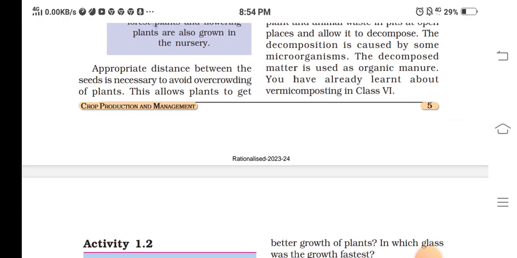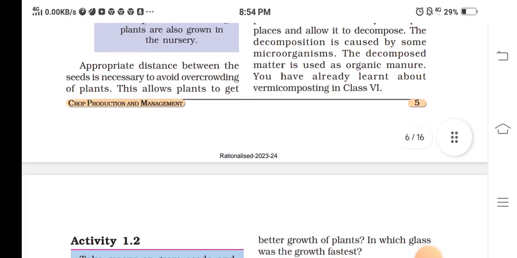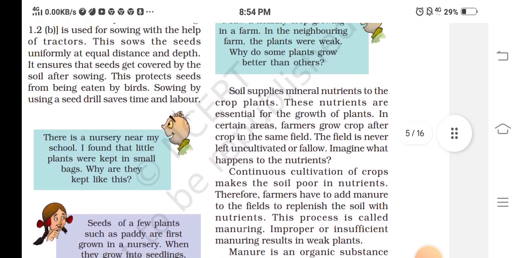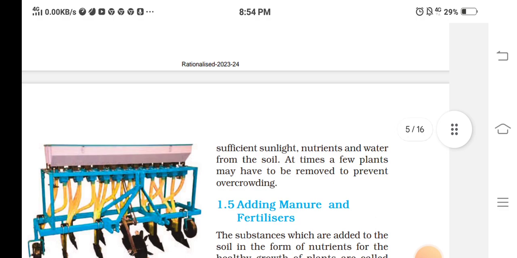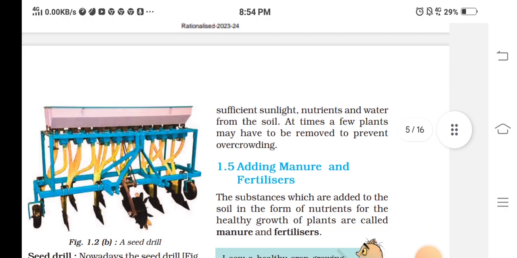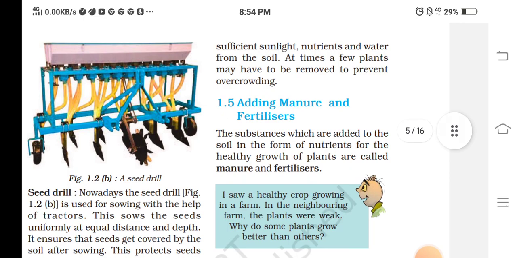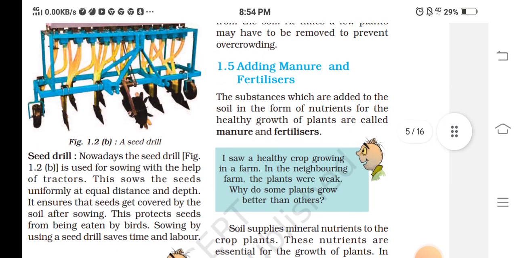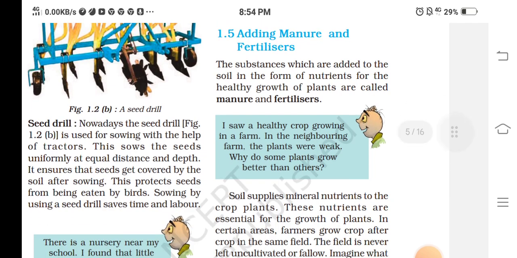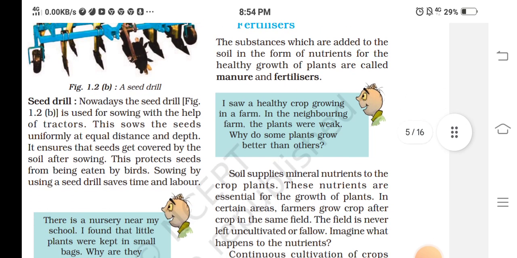Appropriate distance between the seeds is necessary to avoid overcrowding of plants. This allows plants to get sufficient sunlight, nutrients and water from the soil. At times, a few plants may have to be removed to prevent overcrowding. Adding manure or fertilizer. The substances which are added to soil in the form of nutrients for the healthy growth of plants are called manure and fertilizer.